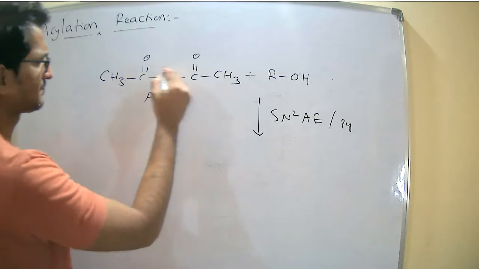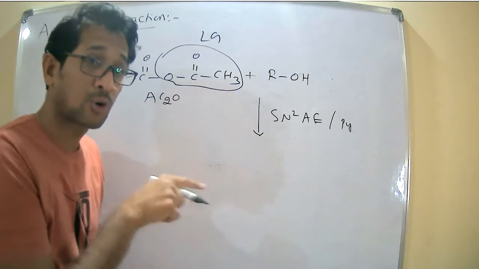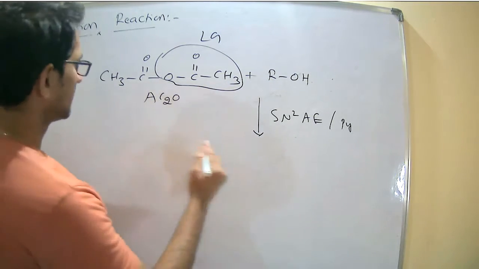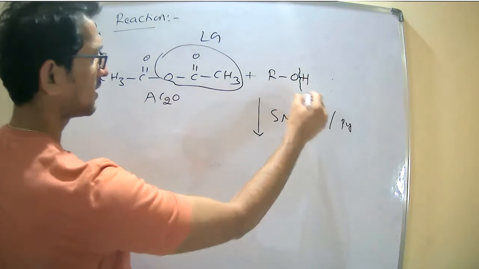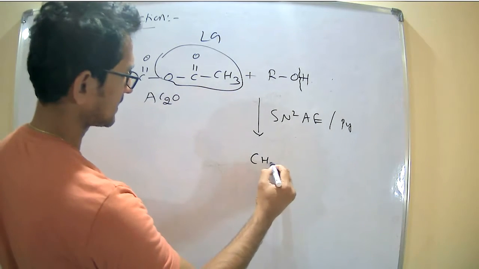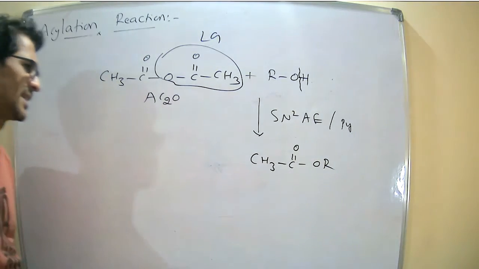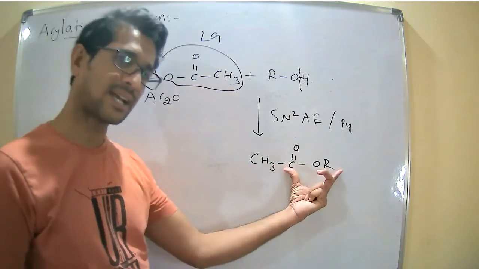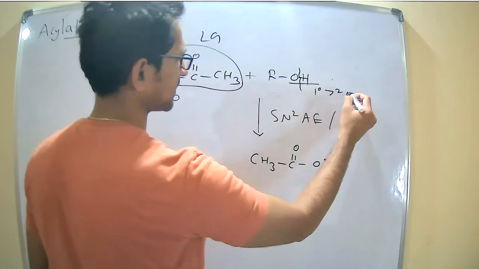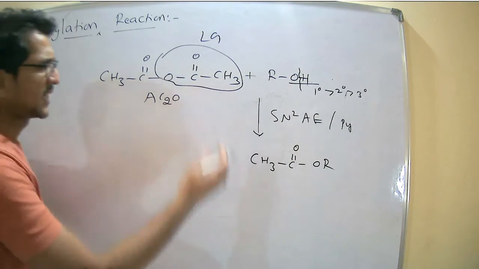Now here, what happens? This is a leaving group. In the previous case, chlorine is the leaving group. Now this is the leaving group. If you write the mechanism, the cleavage between the oxygen and the hydrogen takes place. Now this hydrogen is attached with this, and finally I can write CH3, C double bond O R. Again, an acylation reaction. And here also, cleavage of the OH of the primary alcohol is preferred.